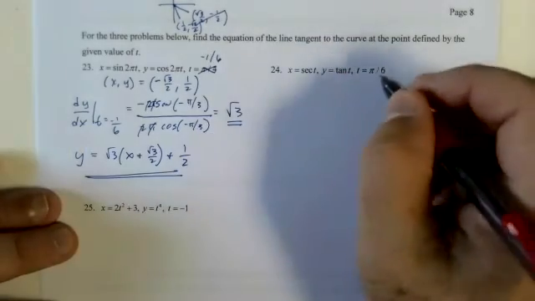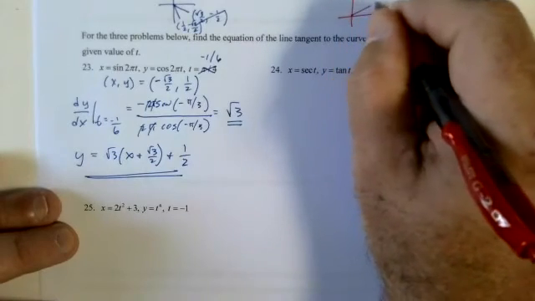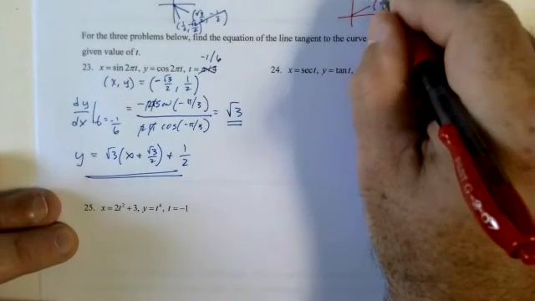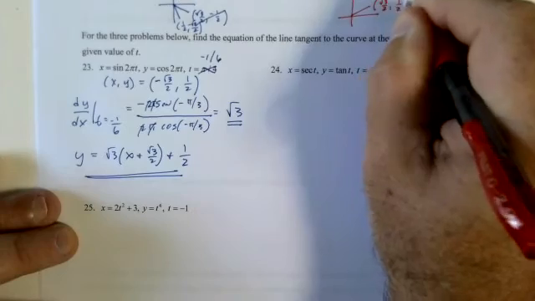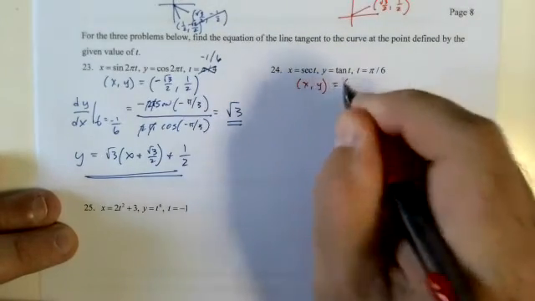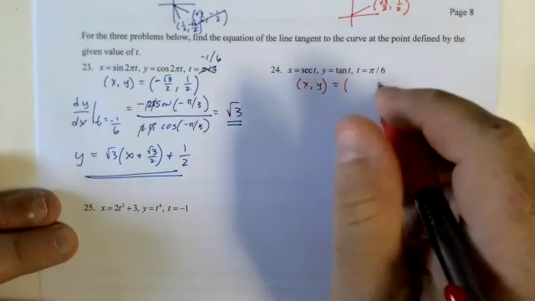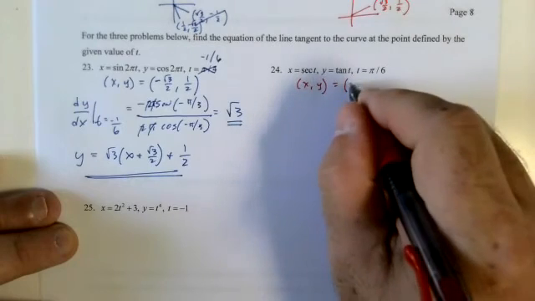All right, pi over 6. All right, so x comma y is 1 over cosine of pi over 6, which is 2 root 3 over 3, unless I'm mistaken.